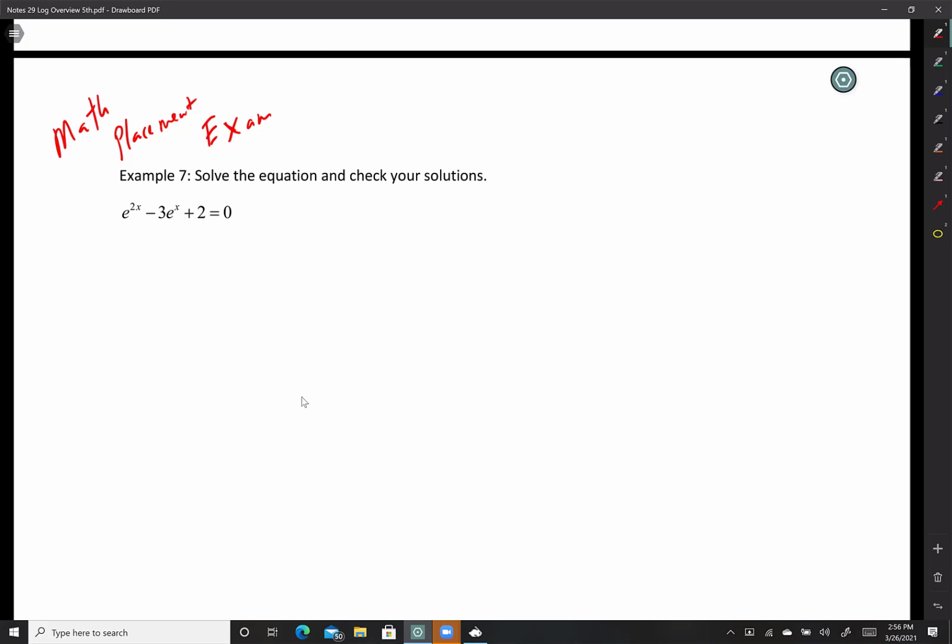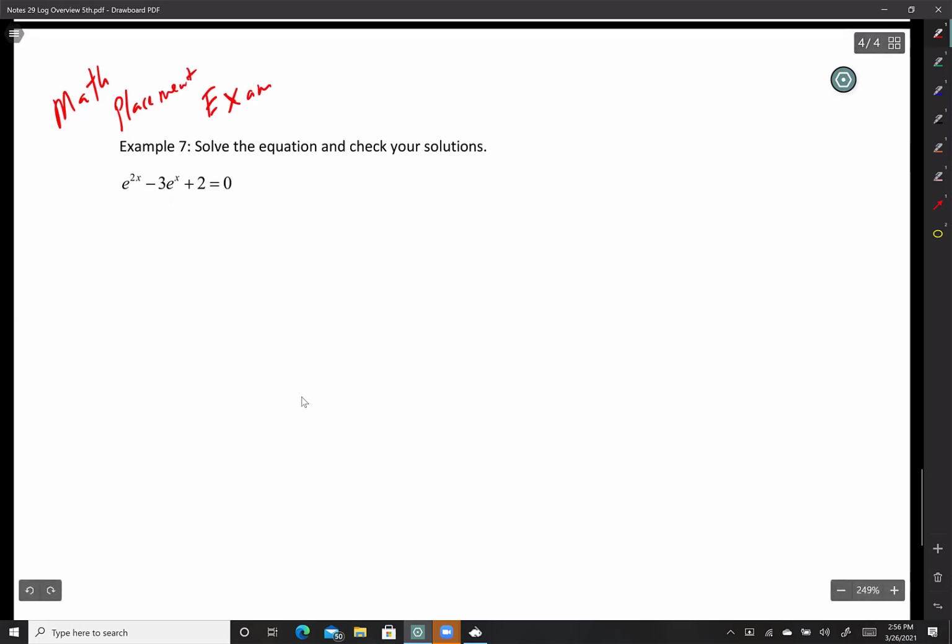I'm bringing this up to let you know that you know how to do this question. You just maybe haven't been exposed to it in Algebra 1 and Algebra 2. And really, it's like an Algebra 2 question. But let's go ahead and take care of it right now so you can see that you know how to do it. So don't ever be intimidated by these type of questions, guys. Remember, you don't have a calculator, and you get this type of question, and it's free response for a math placement exam. Oh, man, how do I do it?